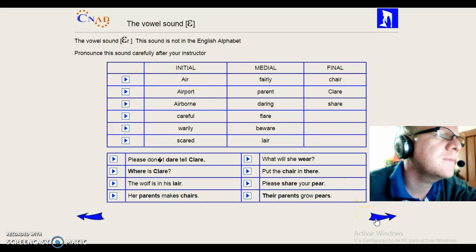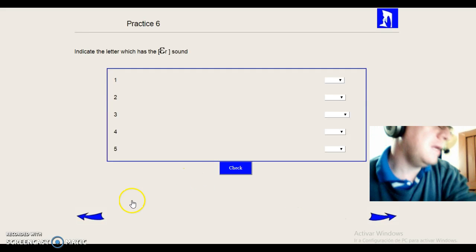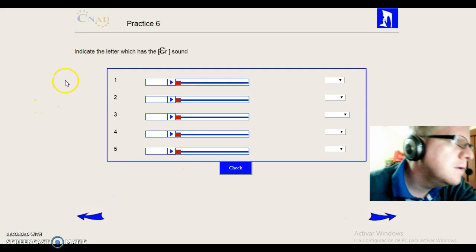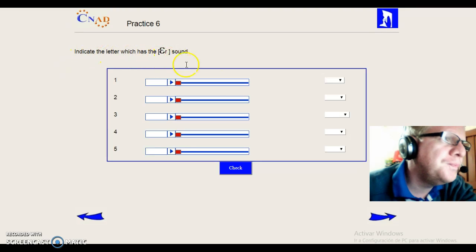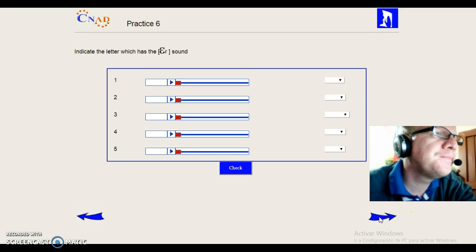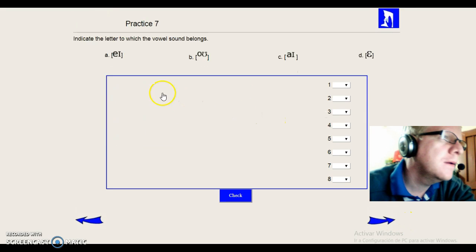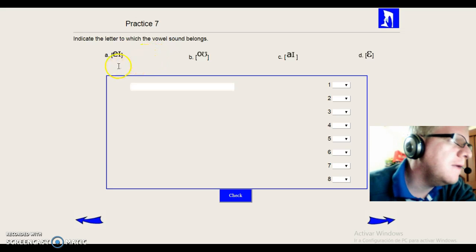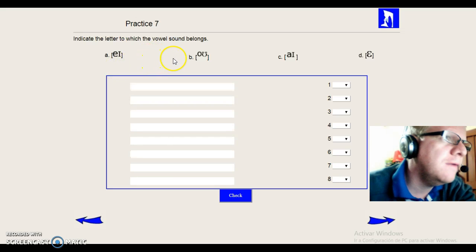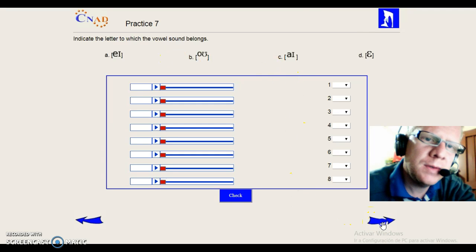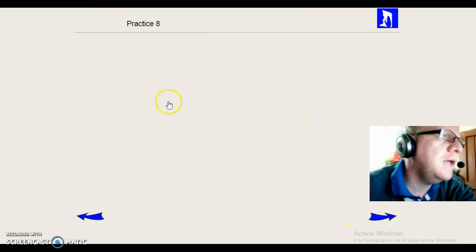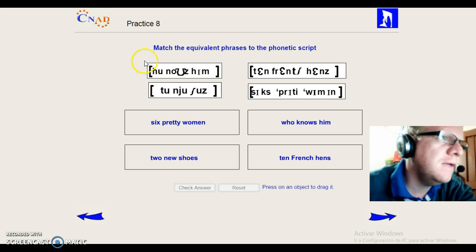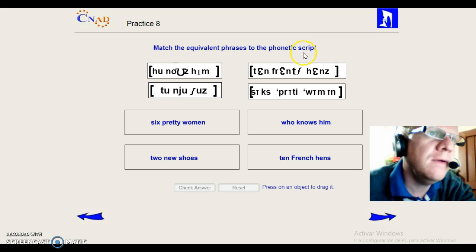Okay, the next one, we can see a practice. Indicate the letter which has the R sound. The next one, practice 7: indicate the letter to which the vowel sound belongs. Practice 8: we can see the equivalent phrases to the phonetic script.